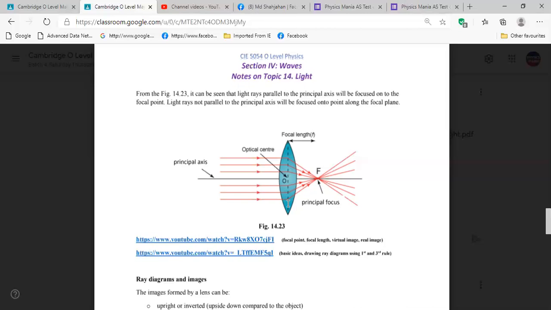Have you labeled it? Yes, label this one as the optical axis. So we have here the optical axis, principal axis, optical center, focal point, then focal length. These are very important things you have to remember